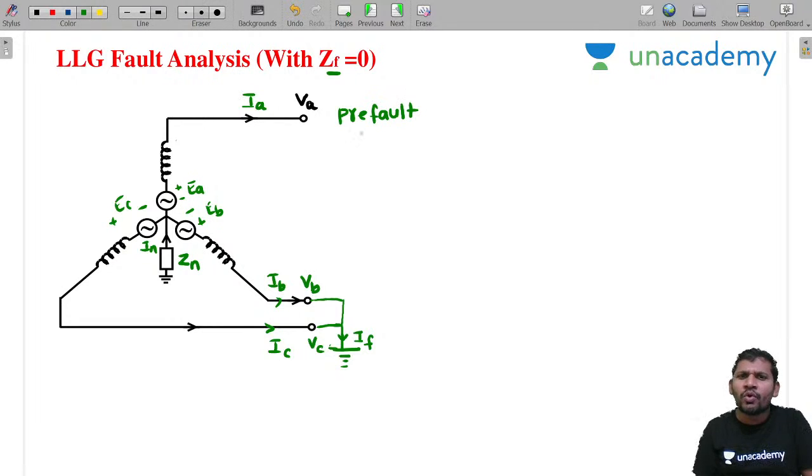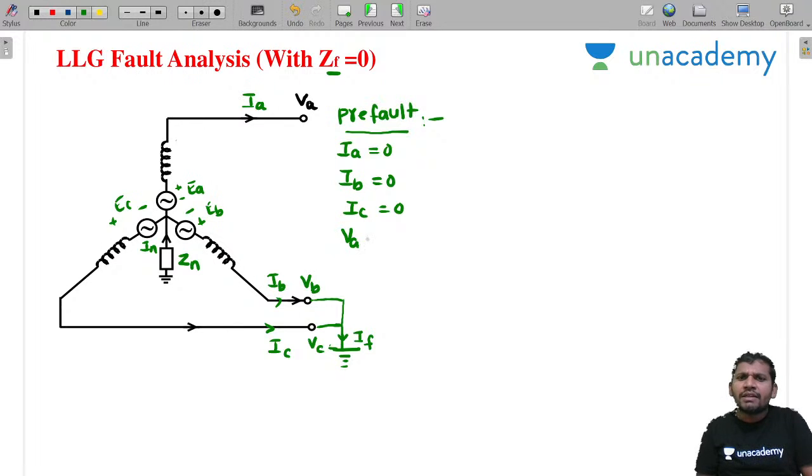Same procedure, students. You write by your own. Follow like this. Before fault, assume that this alternator is under no load condition. No load condition means there is no current. I am talking about pre-fault, still not considering this fault. What is IA equal to? 0. What is IB? IB also 0. What is IC? IC also 0, because it is a no load condition.